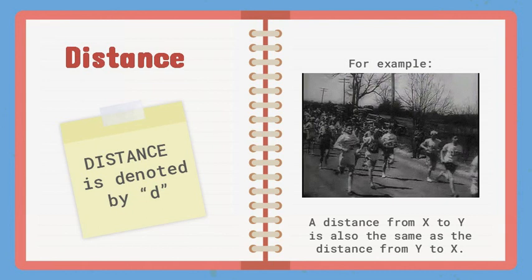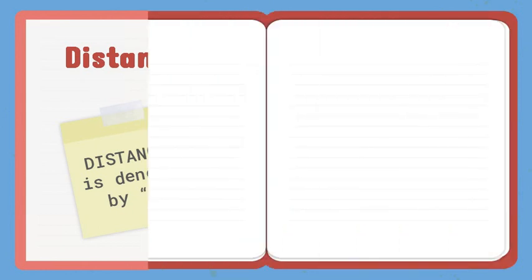For example, in a 3K fun run, you ran a total of 3 kilometers. It doesn't matter where the starting line or finish line were, or in which direction you were running. It only matters that you covered a distance of 3 kilometers if you race and measure your path. Distance from x to y is also the same distance from y to x. The distance you covered from the starting line to the finish line is the same distance you covered if you start from the finish line to the starting line.